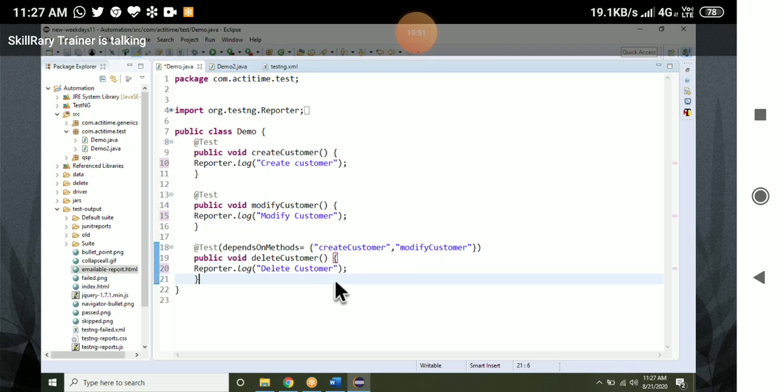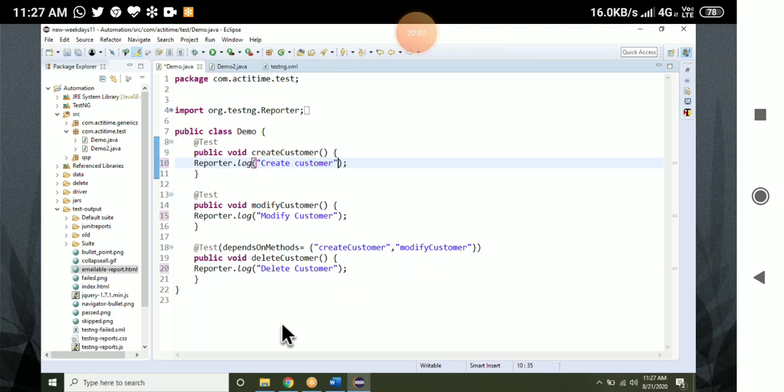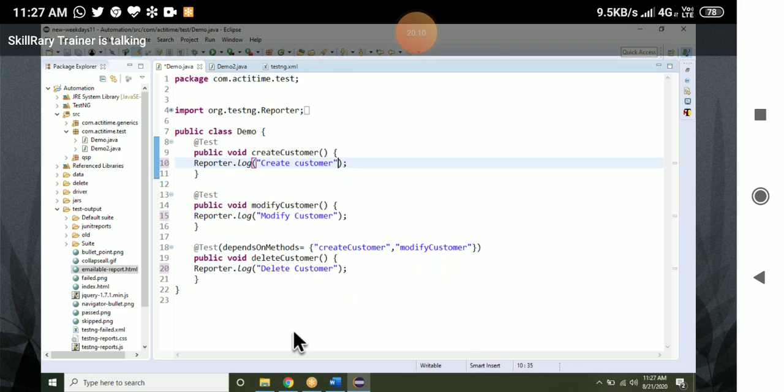Reporter.log is able to print it on the report, whereas SOP is able to print it on the console. If you want to print on both the report and the console, then you have to give true.